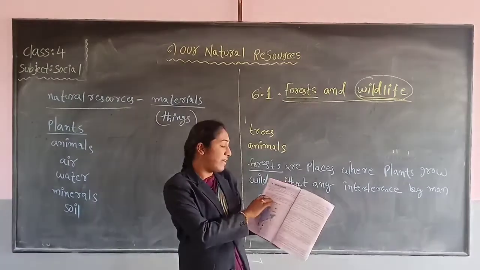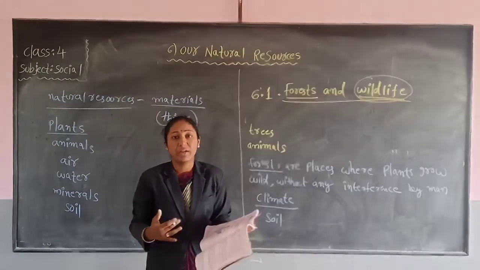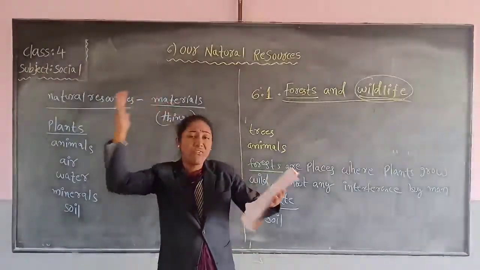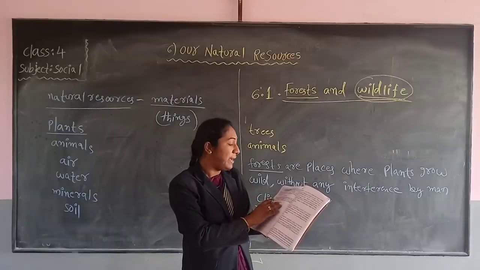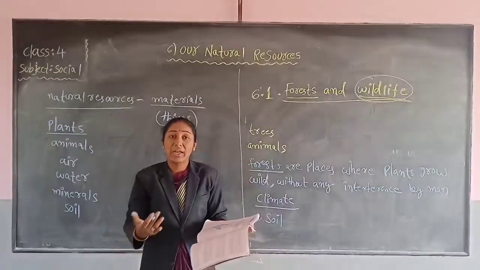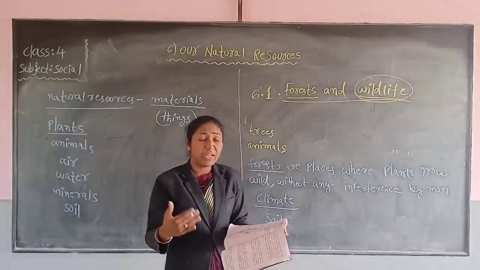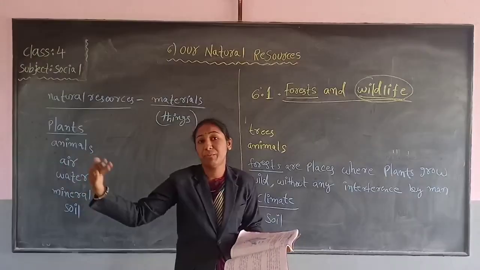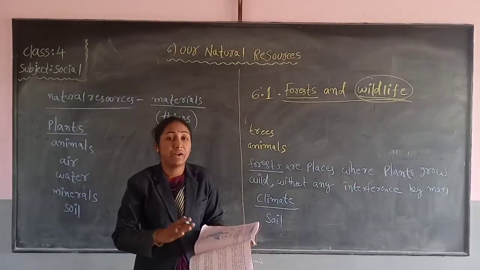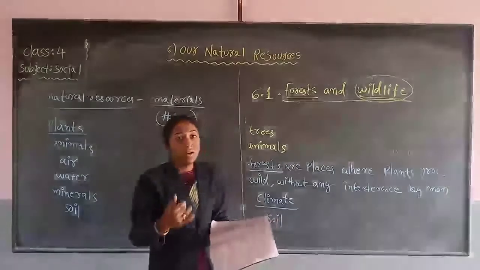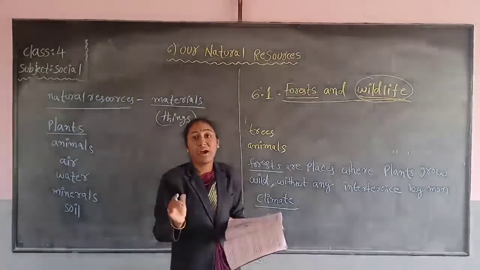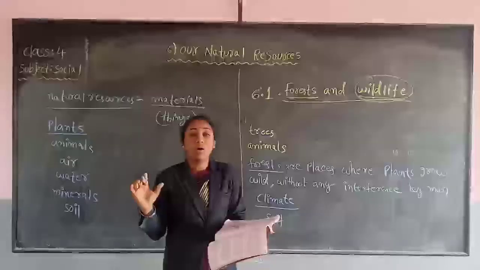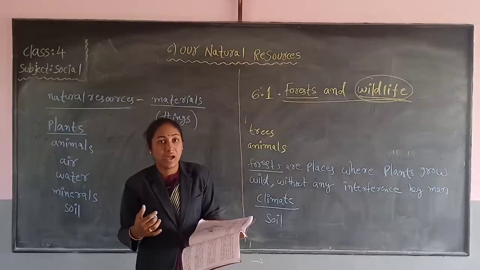As India is a vast country, a very big country, the climate varies from place to place. Let us take one example. Rajasthan is one place. Which type of climate does Rajasthan have?